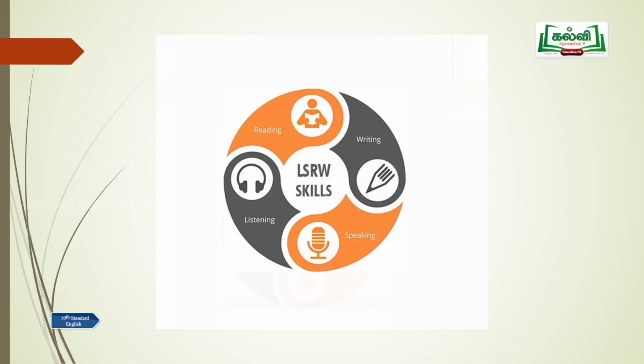And when you learn a new language, you need to concentrate on 4 skills. That is reading, writing, listening and speaking. So listen to a lot of good videos on English language being spoken, or some good English movies. Okay, you can read a lot of good English story books. Don't be with the gadget and the phone all the time. Read a lot of English books. Listen to a lot of English episodes, good ones, and also try to speak in English.